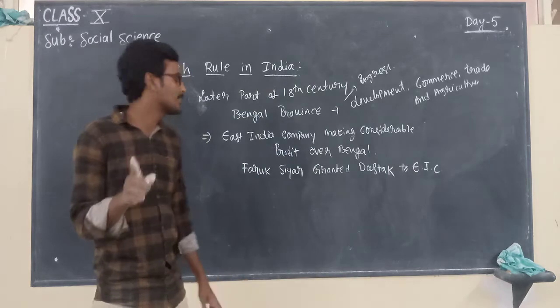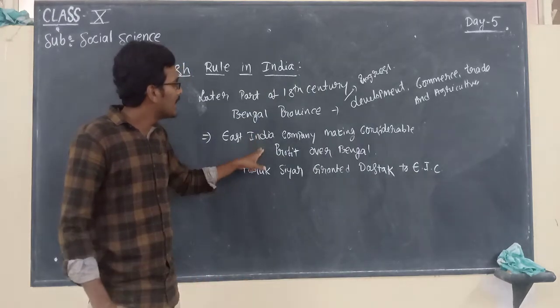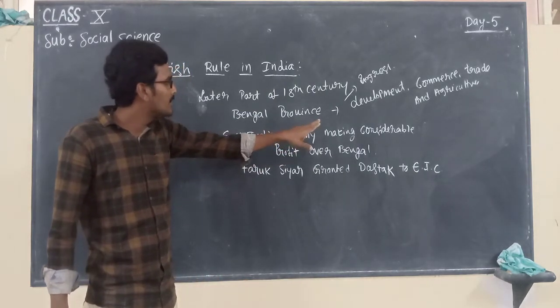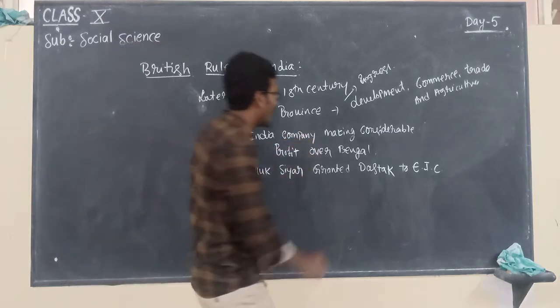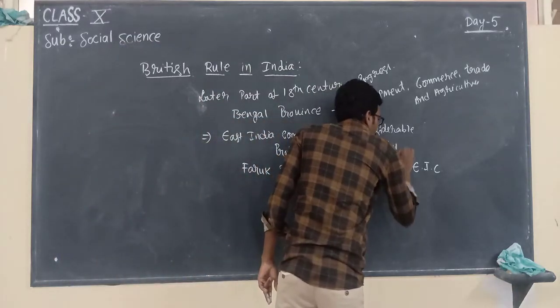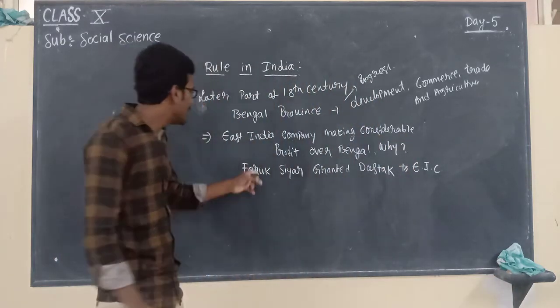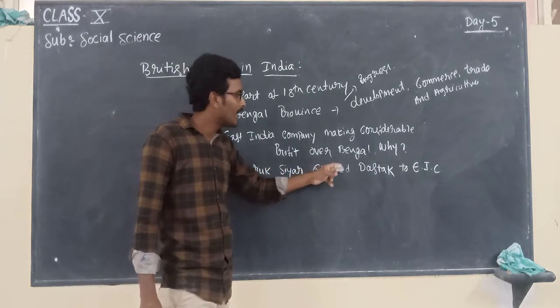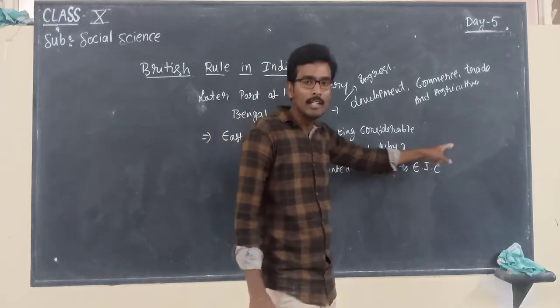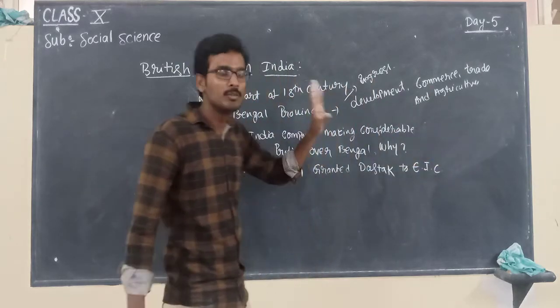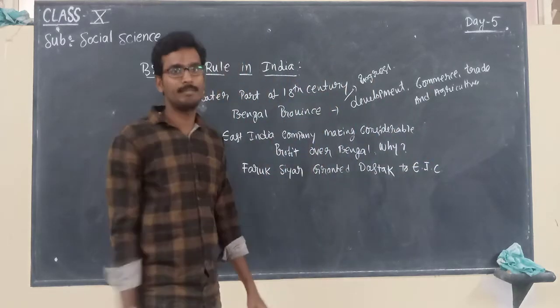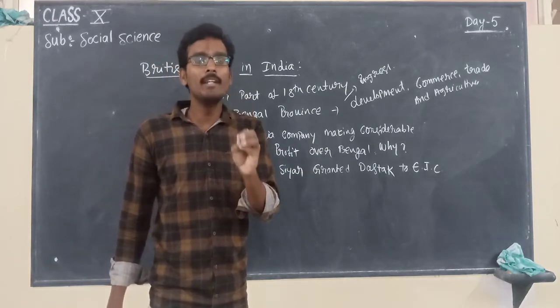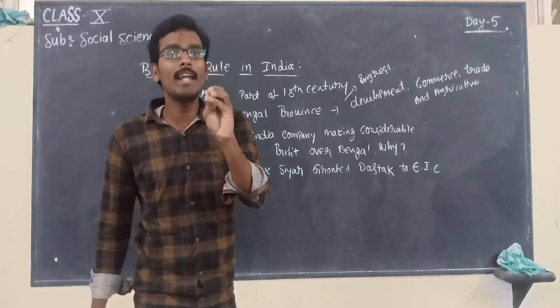The question may ask, why was the East India Company making considerable profits over Bengal? Because the Mughal Emperor Farrukhsiyar granted the dastak to the East India Company. So, what is dastak? Dastak means